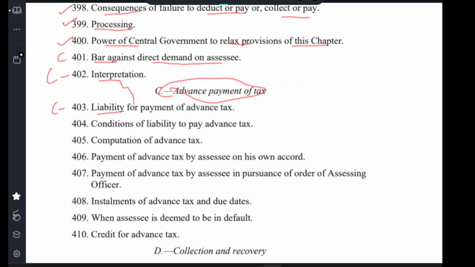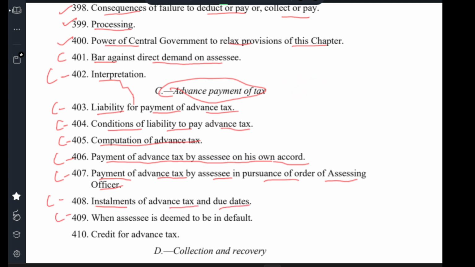Clause 403, liability of payment of advance tax. Clause 404, condition for liability to pay advance tax. Clause 405, computation of advance tax. Clause 406, payment of advance tax by assessee on its own record. Clause 407, payment of advance tax by assessee pursuant to order of assessing officer. Clause 408, installment of advance tax and due dates. Clause 409, when assessee is deemed to be in default. Clause 410, credit of advance tax.